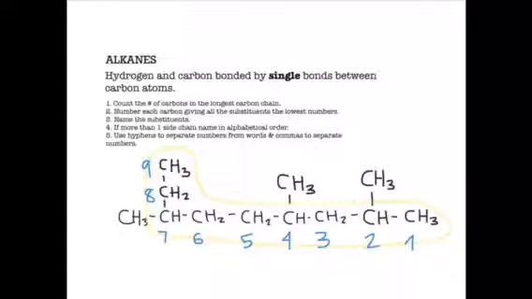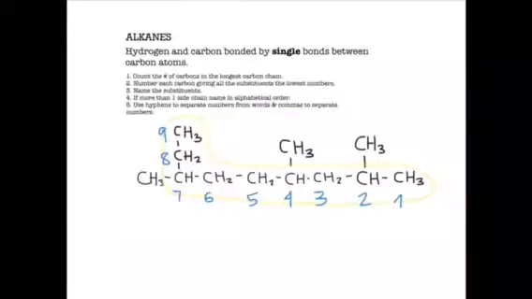Once we've done this, we have to name our alkane. We have 3 substituents right here, and we're going to name it trimethyl because of the prefix. We write first trimethyl, and then we have to locate our substituents.